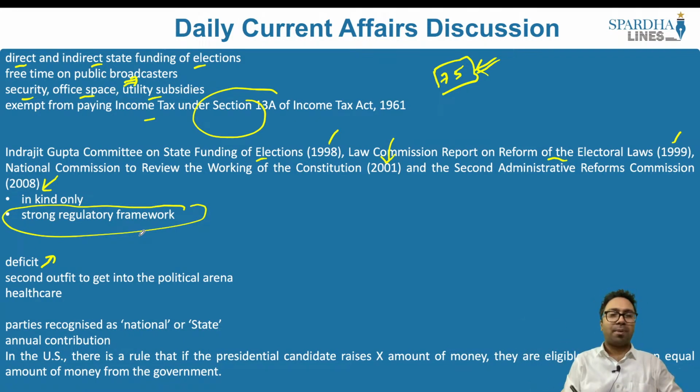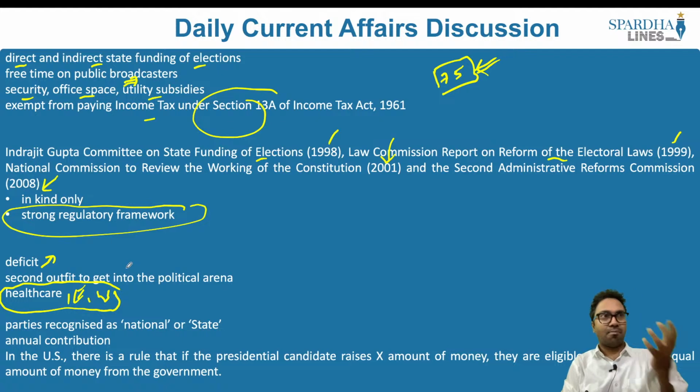And when we look into the primary healthcare system, we are not spending enough on healthcare. We do not have enough spending on education as well. We are not spending enough on welfare. So we have to focus on these areas instead of spending on the political parties and the political candidates. And if at all such an issue does come up and the government does accept and the Election Commission of India does give a recommendation, let's say hypothetically they do accept such a recommendation, every second outfit will get into the political arena. So this is where the problem is.